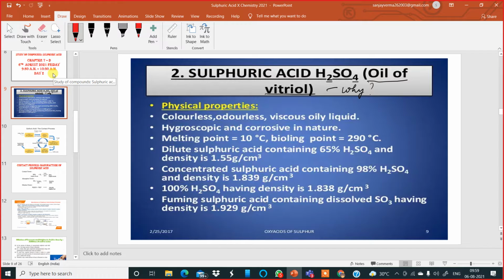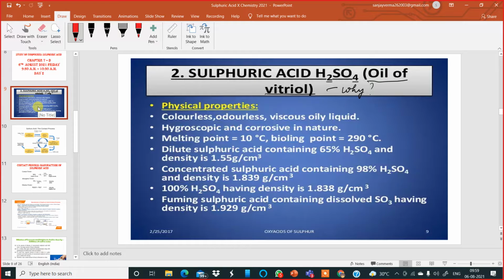Now let us come to the physical properties of sulfuric acid, oil of vitriol. While I am transacting the lesson, please mute yourselves because I can hear a lot of background noise from there. Somebody's parent is screaming like anything.